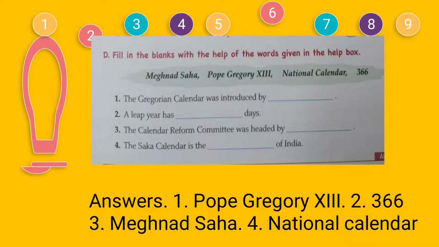The Calendar Reform Committee was headed by dash. The answer is Meghnad Saha. The Calendar Reform Committee was headed by Meghnad Saha. Fourth one, the Saka calendar is the dash calendar of India. The answer is National Calendar. The Saka calendar is the national calendar of India. So the answers are: first one is Pope Gregory 13, 366 days, Meghnad Saha, and National Calendar of India. Hope you all have written.